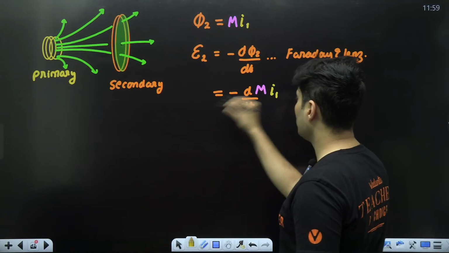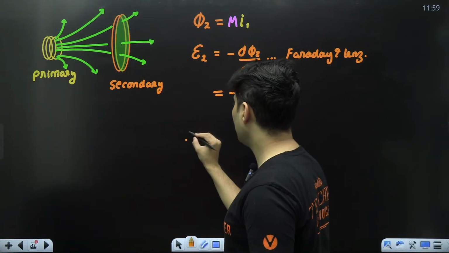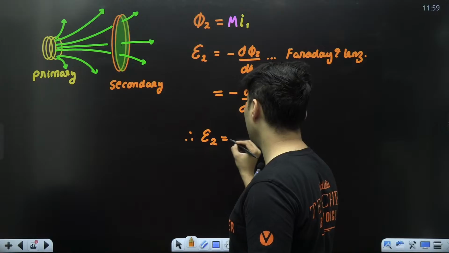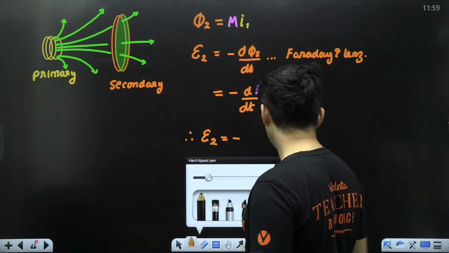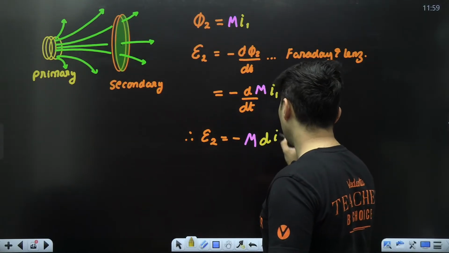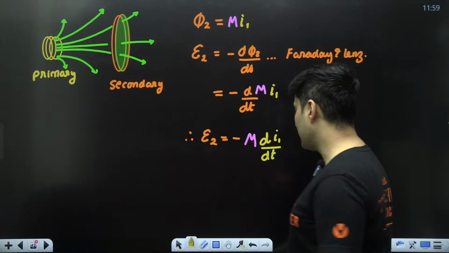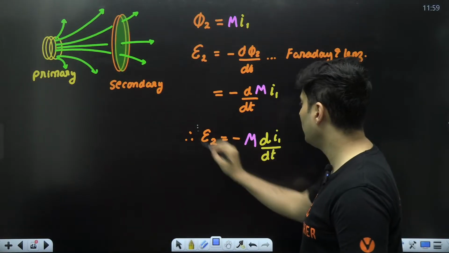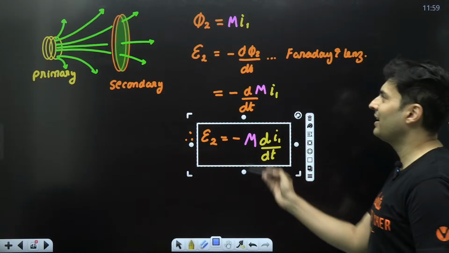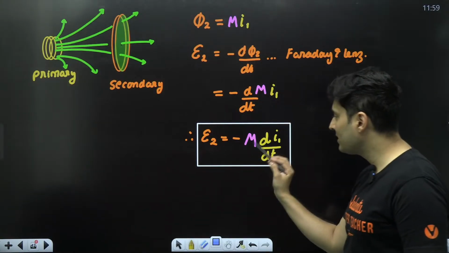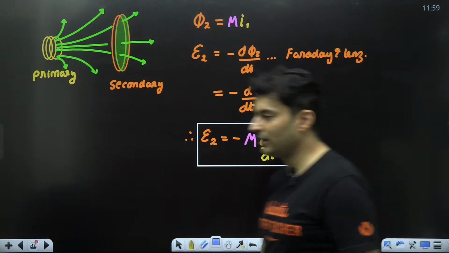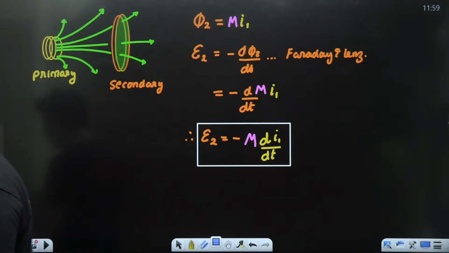But M is a constant, so bring it outside. So therefore, the EMF induced in the secondary will be negative M, and then you just have the derivative of the current. That's it. This is again an important formula to find the EMF. Just use Faraday's law: differentiating flux, we get EMF. So the EMF in the secondary coil is negative mutual inductance times di by dt. Again, something which you should know.